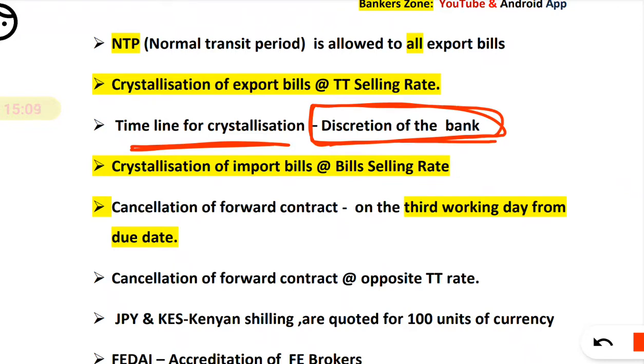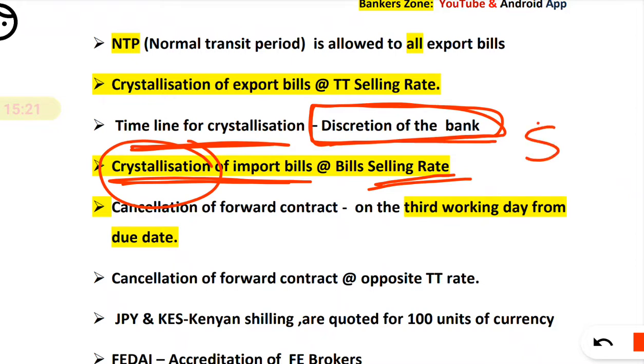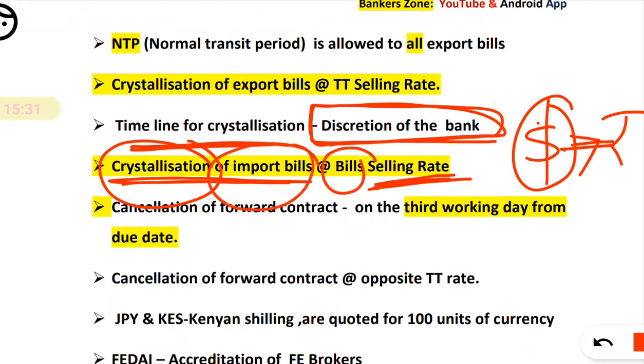Now crystallization of an import bill. For an import bill also we have to apply the selling rate. For crystallization, I repeat, it means converting the foreign currency liability to the domestic. So when we are converting that, we are selling the foreign currency, so we have to apply the selling rate. But in case of an import bill, we apply the bill's selling rate, and in case of an export bill we apply the TT selling rate.